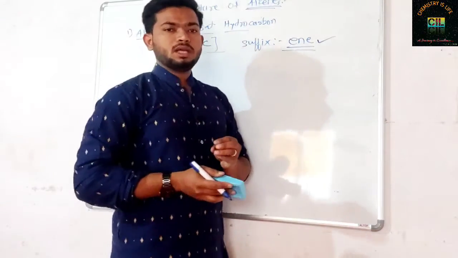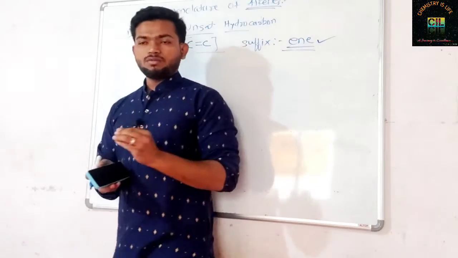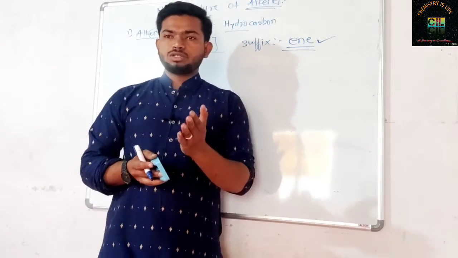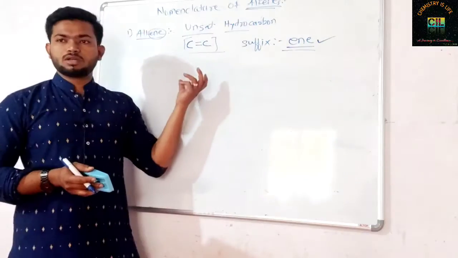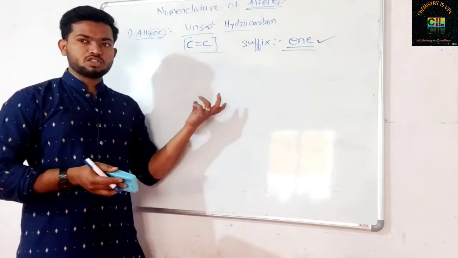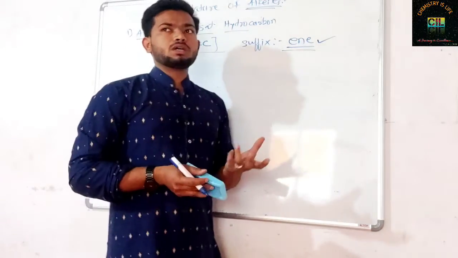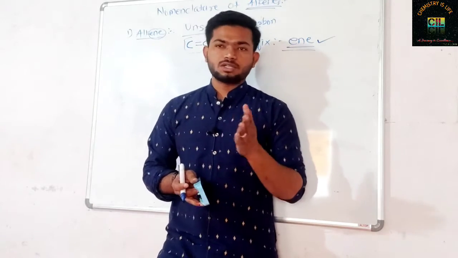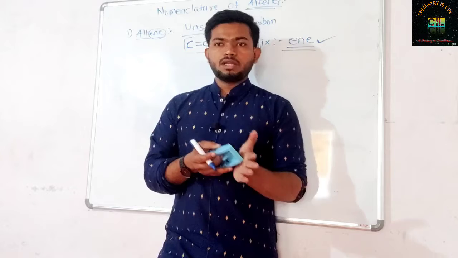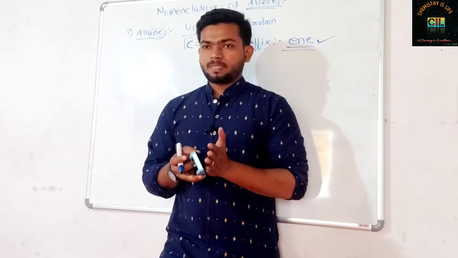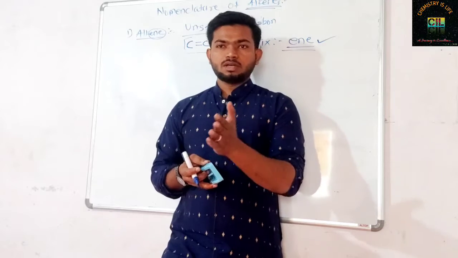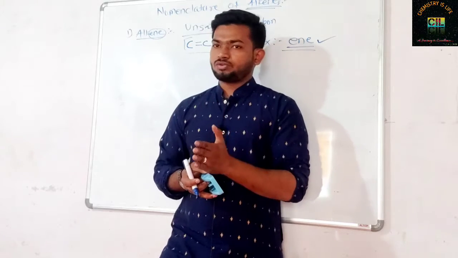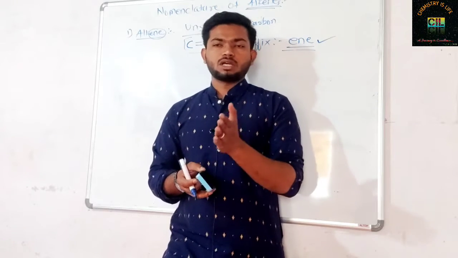Now in the section of alkene, just like in alkane, we have seen structural isomerism. In the previous video we have seen that alkanes show structural isomerism. Like the example was n-butane and isobutane. These two are the isomers of each other. I have told you the compounds which have similar molecular formula but differ in their structures are called structural isomers. So n-butane and isobutane are structural isomers of each other. Another example we have taken: n-pentane, isopentane and neopentane. These 3 structures have the same molecular formula C5H12 but different structural formulas.